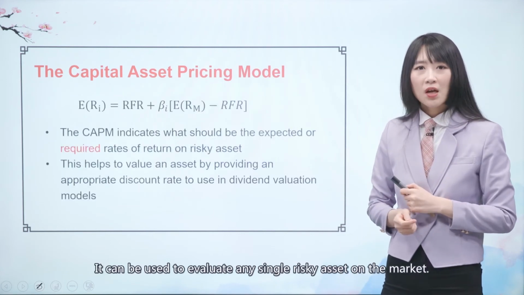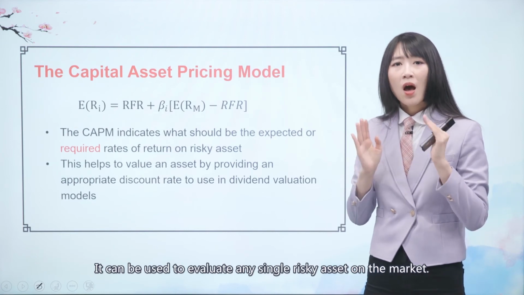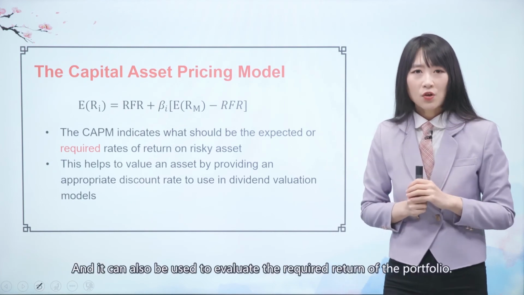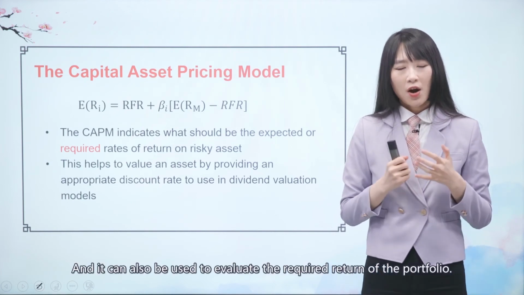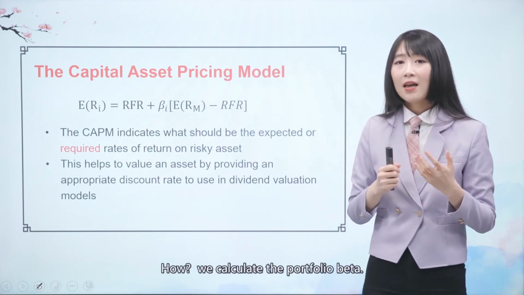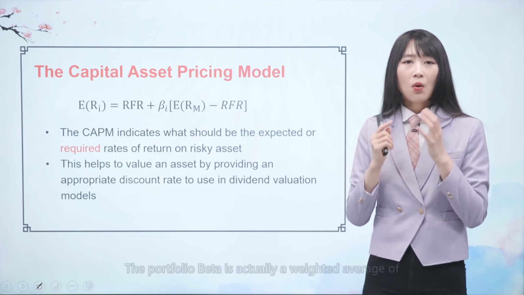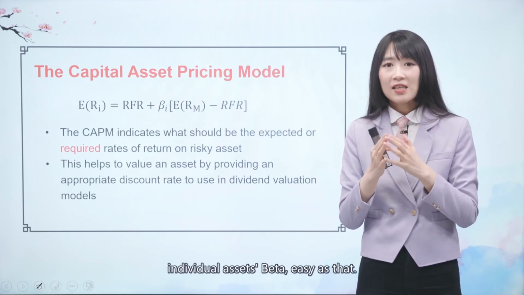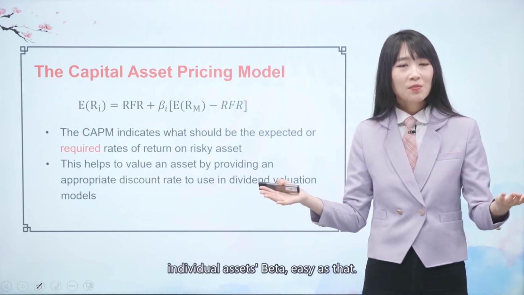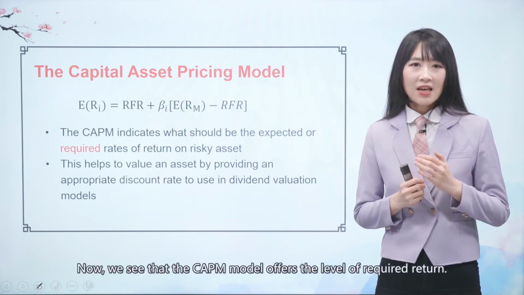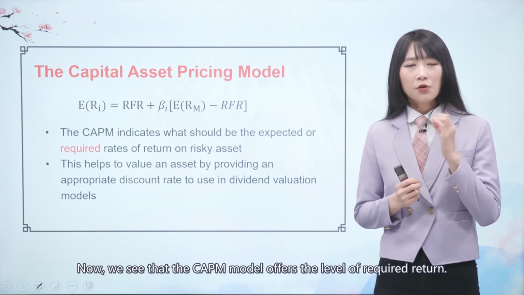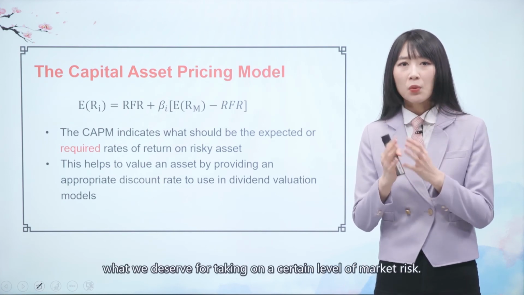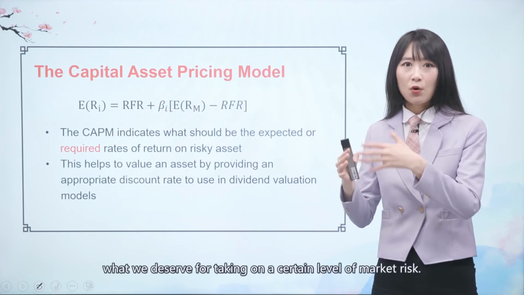It can be used to evaluate any single risky asset on the market, and it can also be used to evaluate the required return of a portfolio. How? We calculate the portfolio beta, which is actually a weighted average of the individual assets' betas. Easy as that. The CAPM offers the level of required return because it represents the minimum of what we deserve for taking on a certain level of market risk.